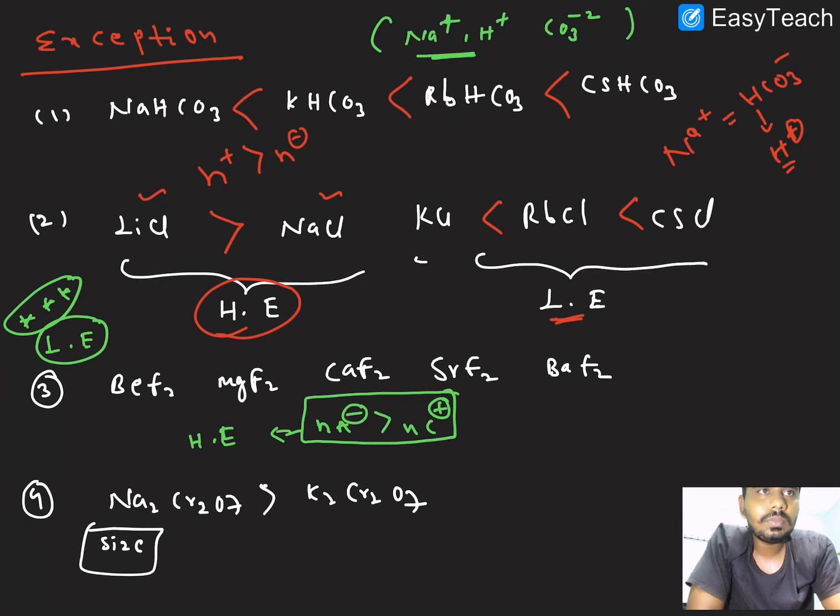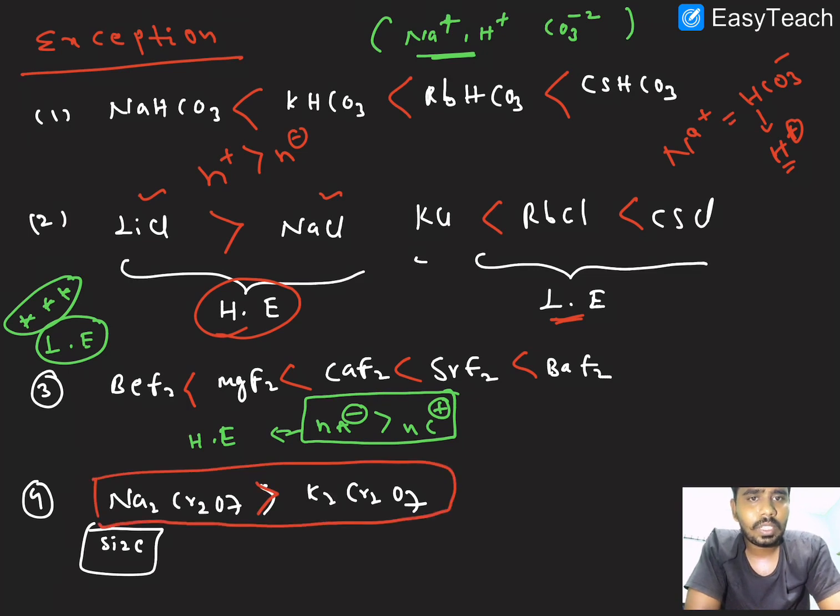Next one, here in this case we have to take only lattice energy. So this is the solubility, okay. Here also same, some size factor here. This is the solubility order. Clear? I hope these things are clear, right? Next one.